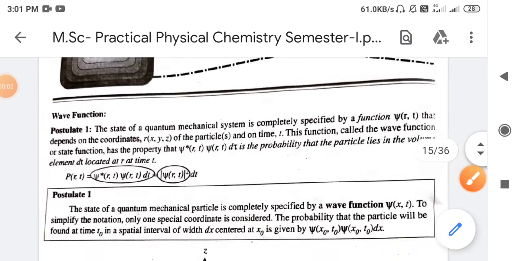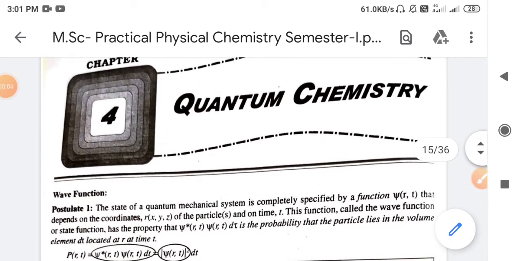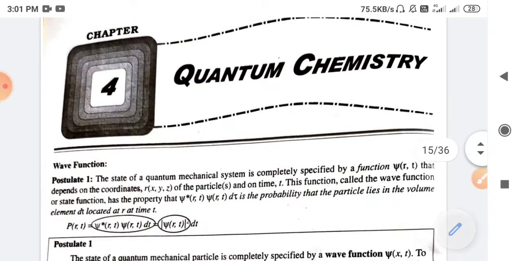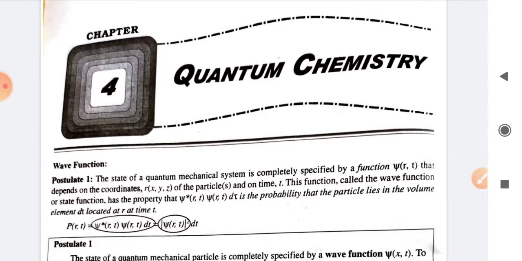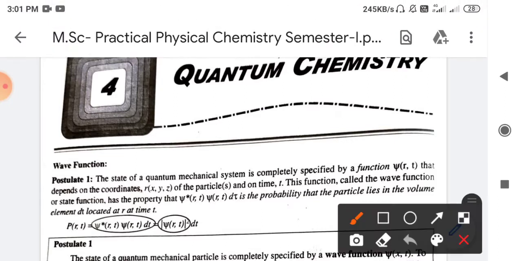So the next experiment is related to quantum chemistry. In lectures we have also seen some postulates of quantum chemistry, and based upon those postulates we have come to the conclusion that a given wave function is acceptable only when it satisfies three conditions. So what are those conditions?